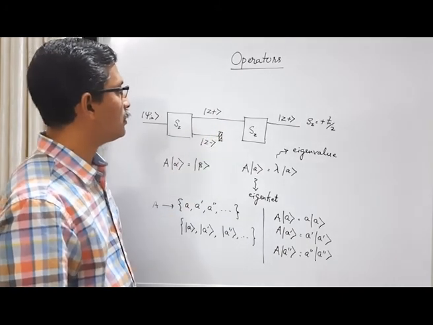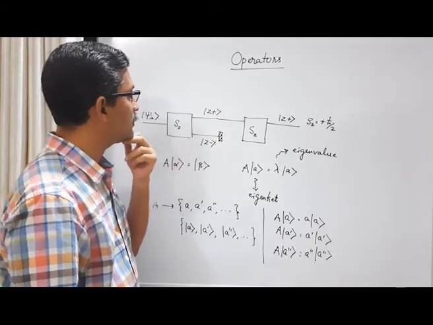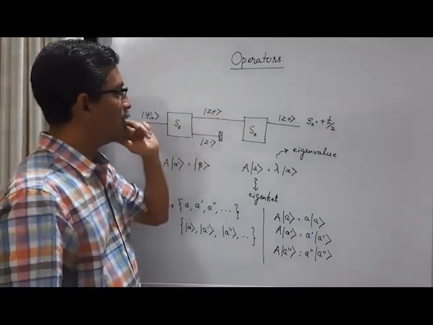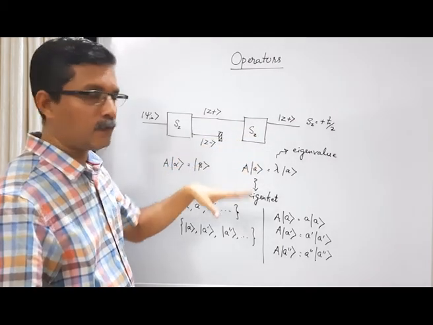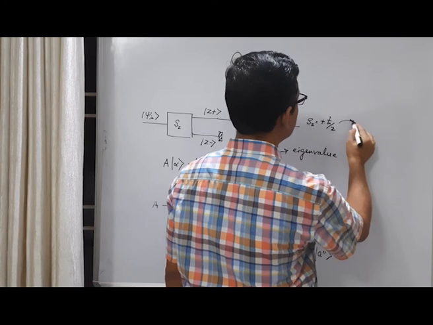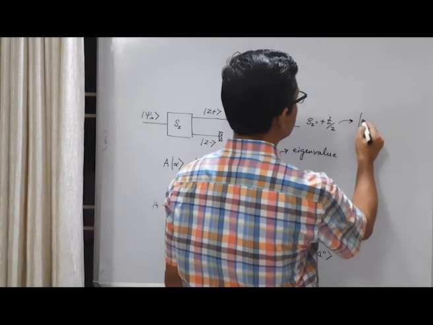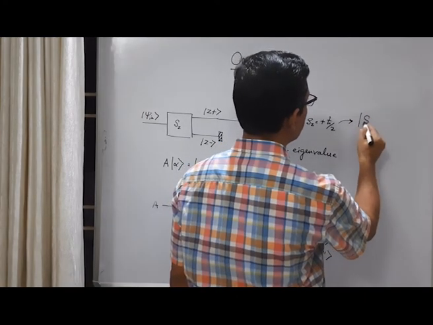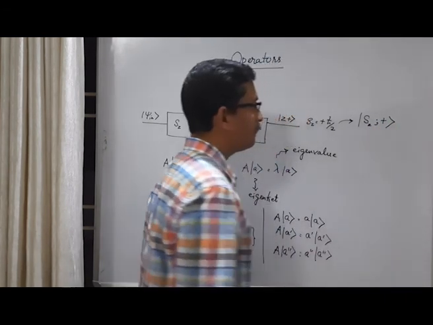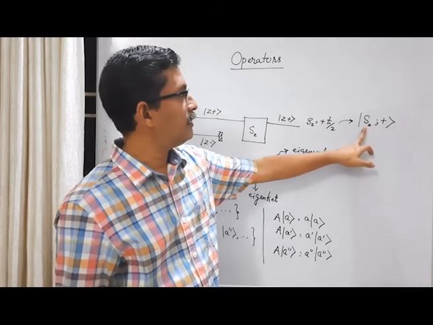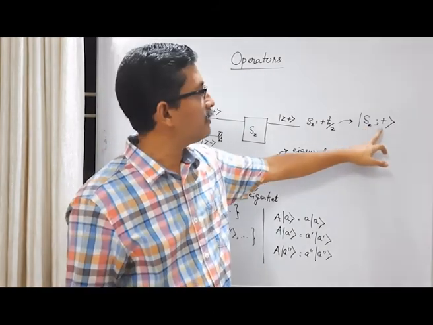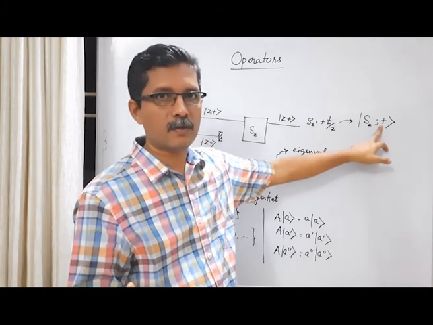If we come back to our sequential Stern-Gerlach experiment, these eigenkets, ket z plus, you can label in many different ways. One method is you can write it like this, ket Sz plus, which means the physical quantity being measured is Sz, okay, and the eigenvalue is plus h cross by 2.